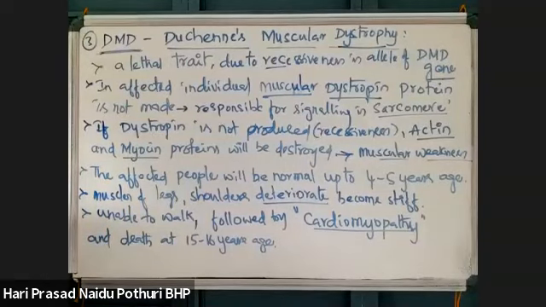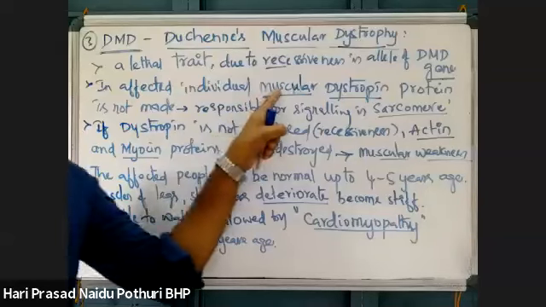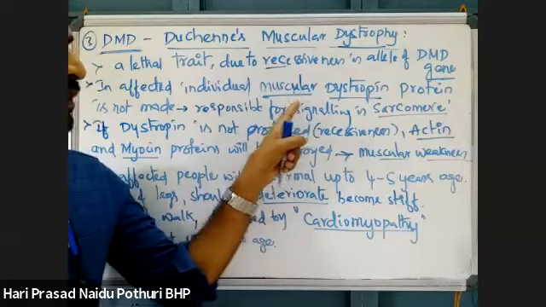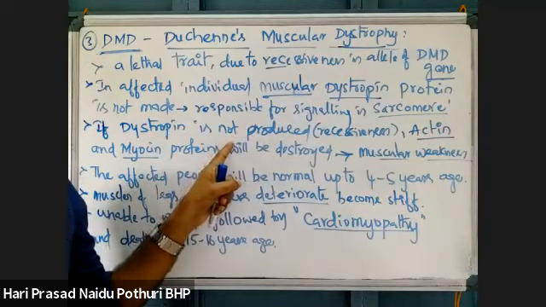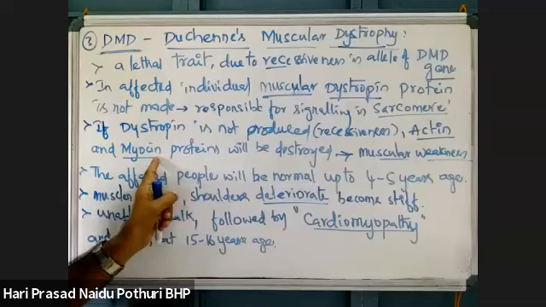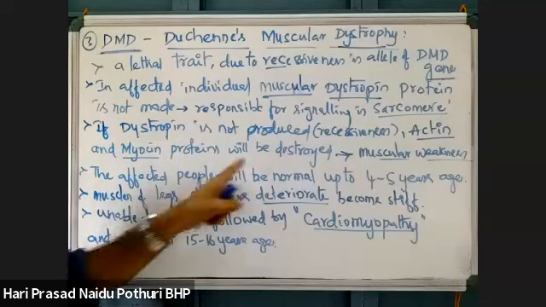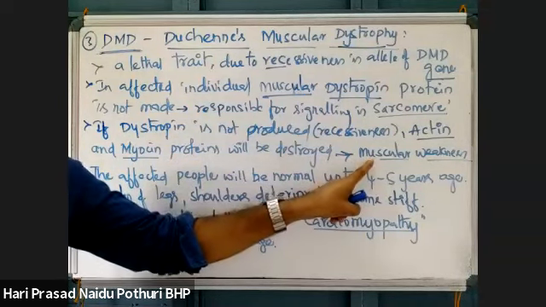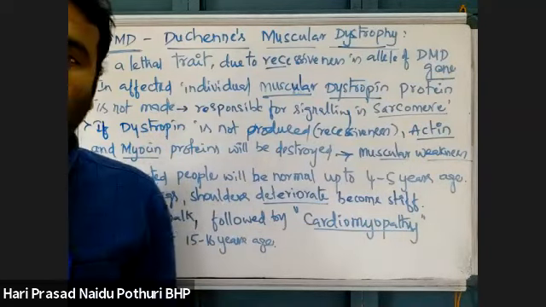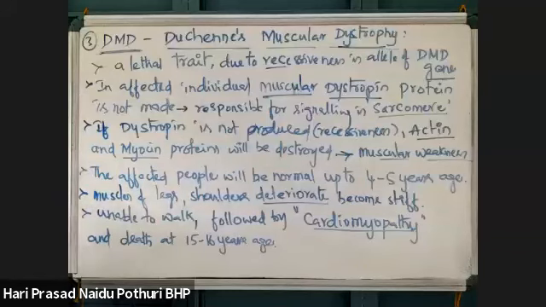So Duchenne's muscular dystrophy is a condition leading to abnormal synthesis, or no synthesis, of dystrophin protein. If dystrophin protein is not synthesized, the sarcomere will not function. That leads to destruction of actin and myosin proteins, so the children will be normal up to 4 to 5 years of age.